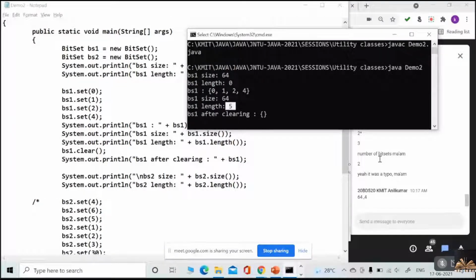Now, after clearing this bit set, what am I getting? I am getting a null set. I'm clearing the trues back to false. Then I am getting null. The bit set is null. Understood or not, everyone?